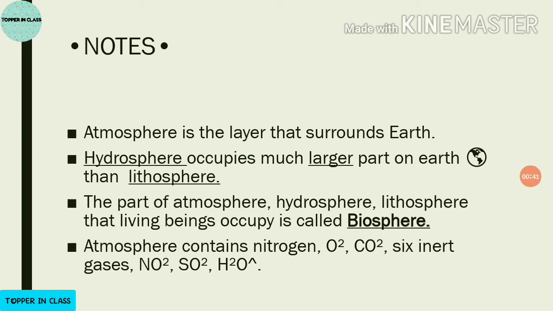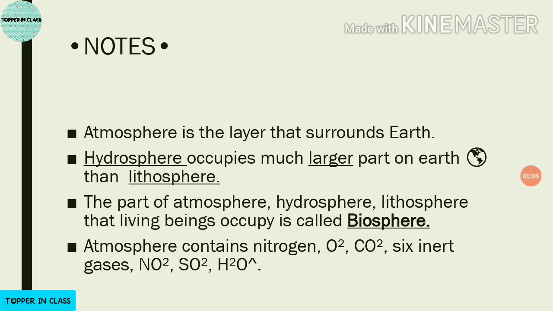So here I have removed the notes based on this lesson, main points. Now I will explain all the important points to you. Okay, so atmosphere.